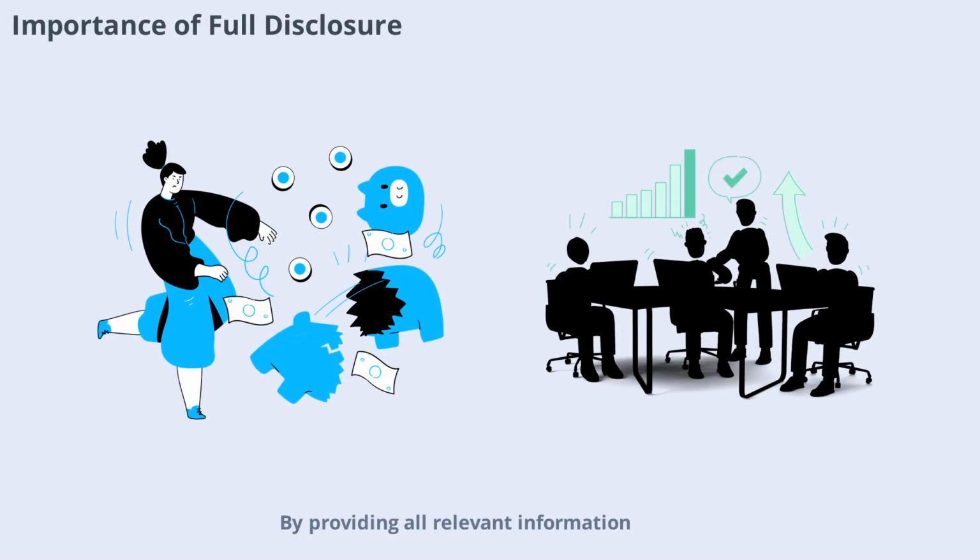By providing all relevant information, companies help users understand the context behind the numbers. This reduces the risk of misunderstandings and helps build trust with investors, creditors, and regulators. Incomplete or misleading disclosures can damage a company's reputation and lead to legal consequences. Let's look at some examples.